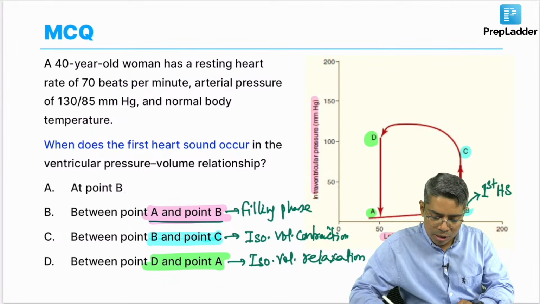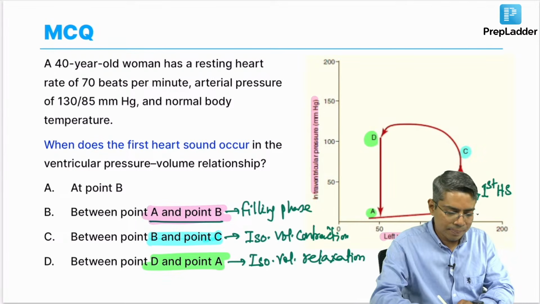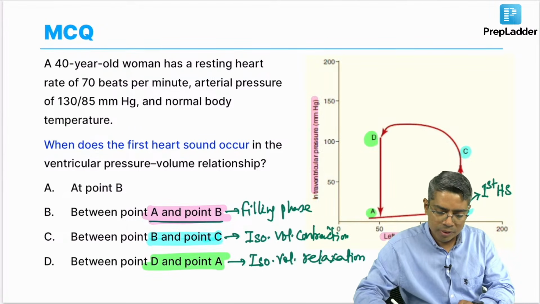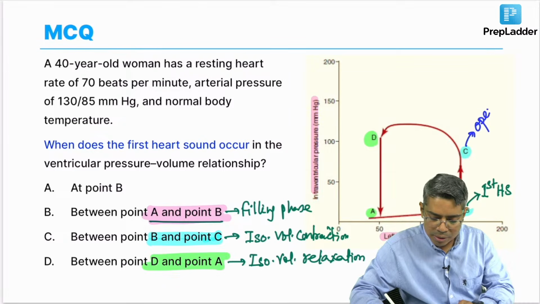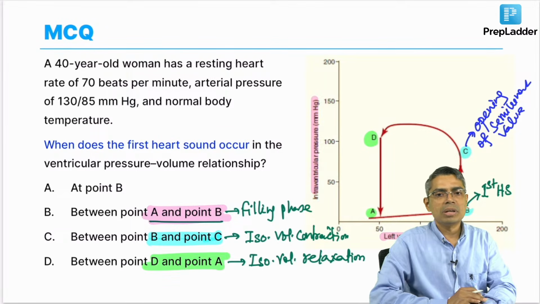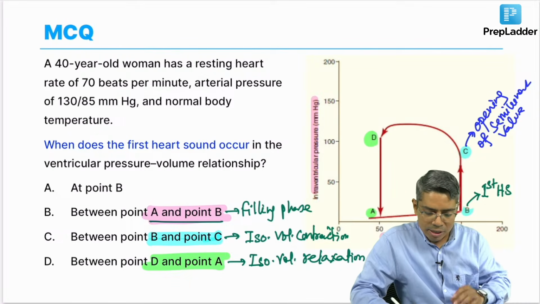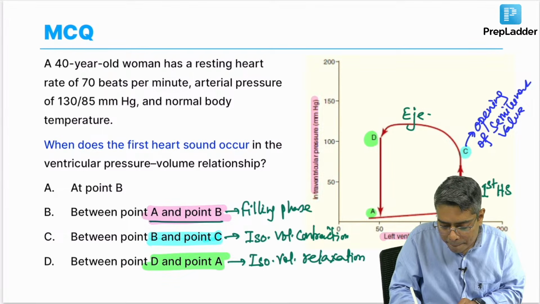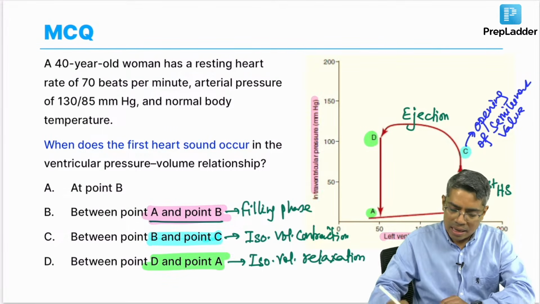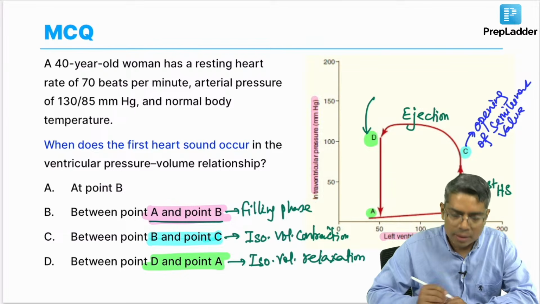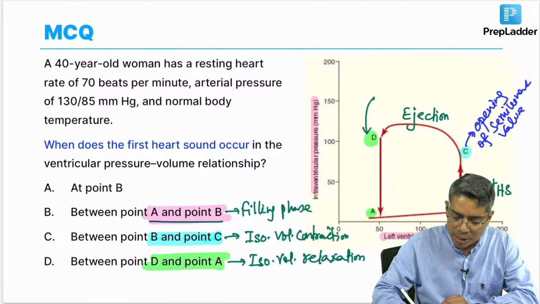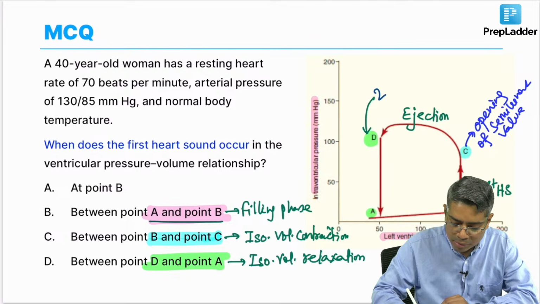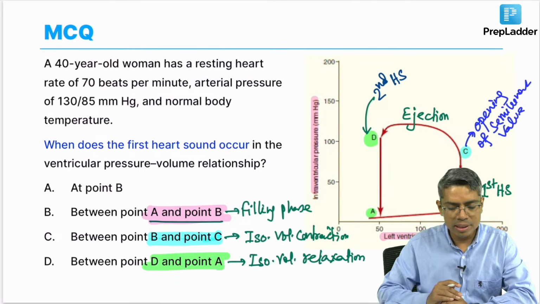Then the ventricle will contract isovolumetrically. At point C, there will be opening of the semilunar valve, the aortic valve or pulmonary valve. Then there will be the ejection phase, so C to D is the ejection phase. After the ejection, at point D, the isovolumic relaxation will start. At the beginning of the isovolumic relaxation, there will be closure of the semilunar valves. So, this is your second heart sound. Very good.